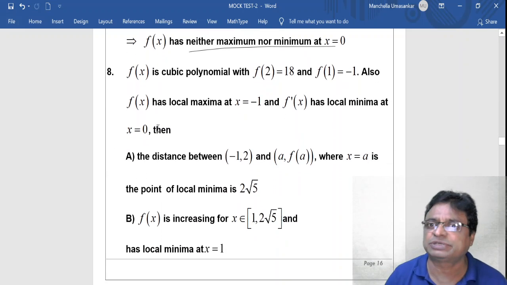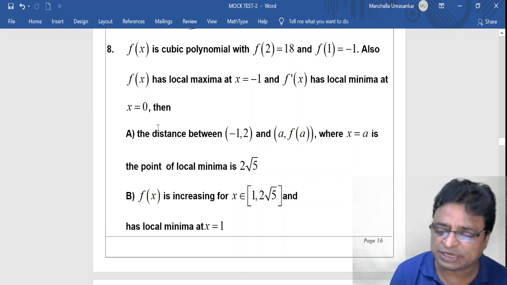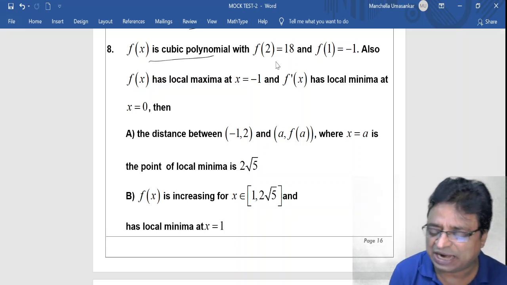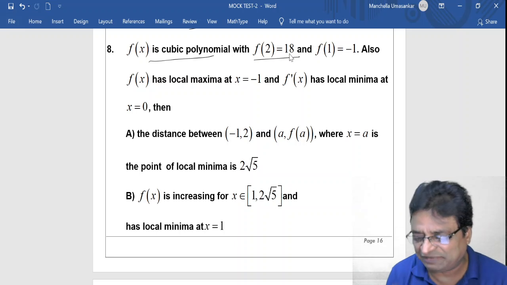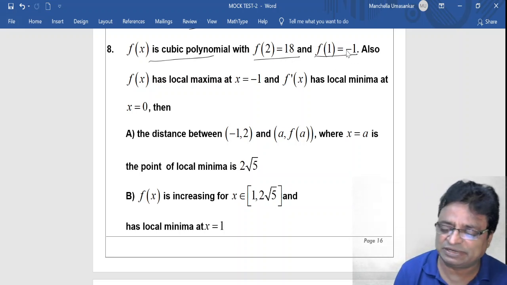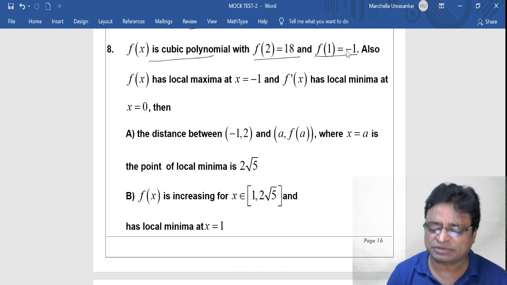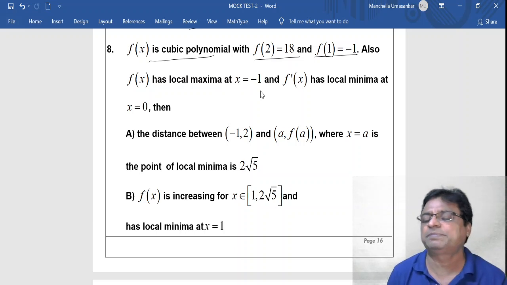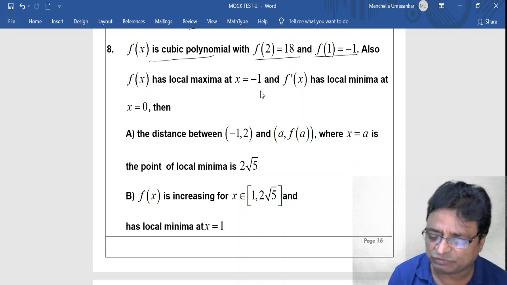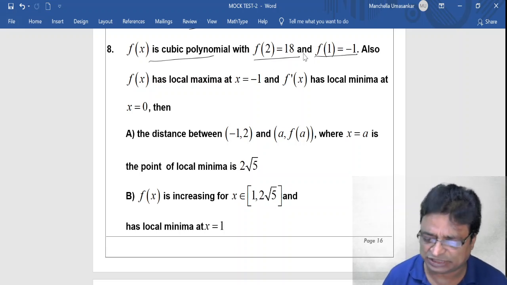Now coming to the 8th question. See, here f of x is a cubic polynomial, and f of 2 is equal to 18 is given, and f of 1 is equal to minus 1 is given. So indirectly, you have to construct one cubic polynomial. Based on that you have to find local maxima and local minima and verify the options very carefully.